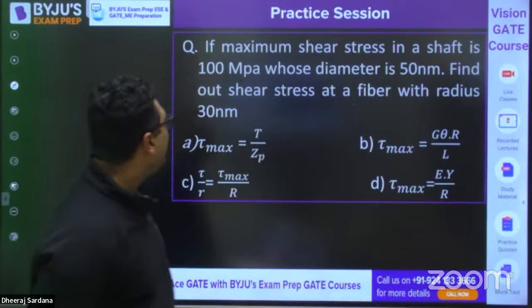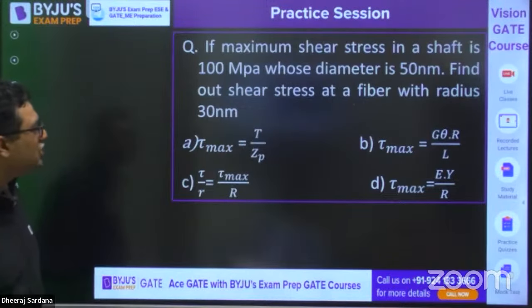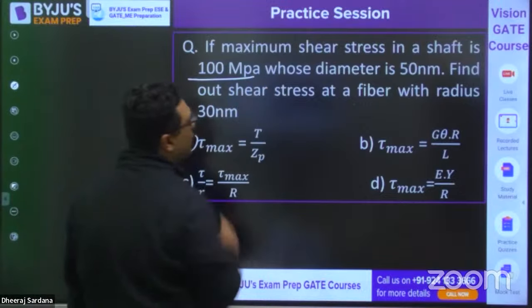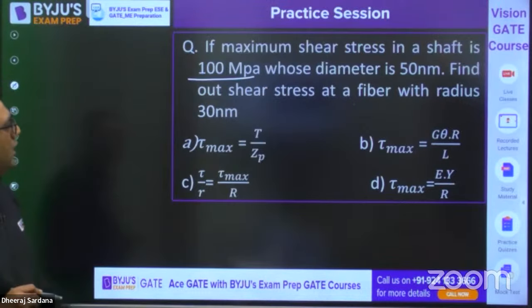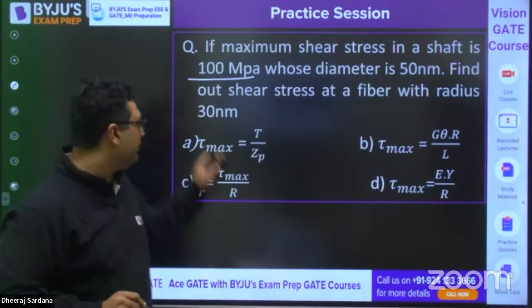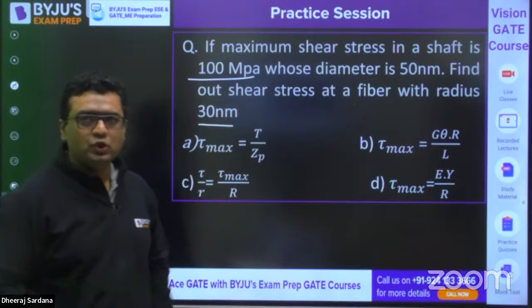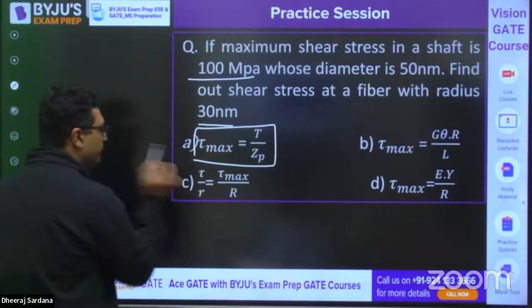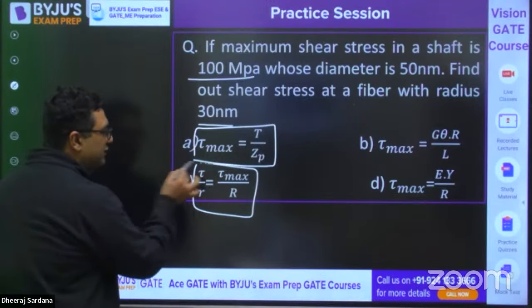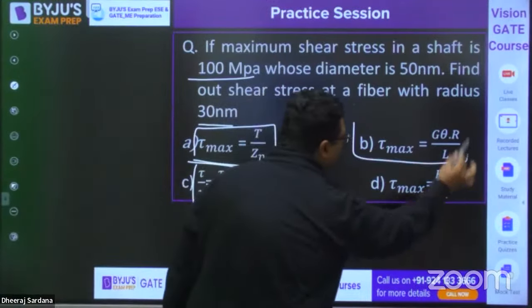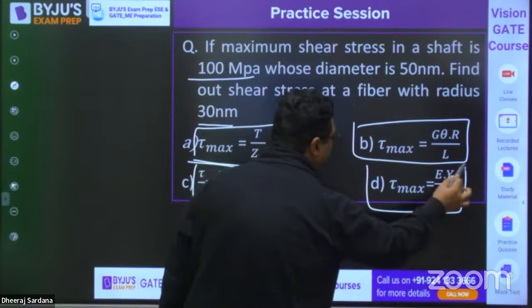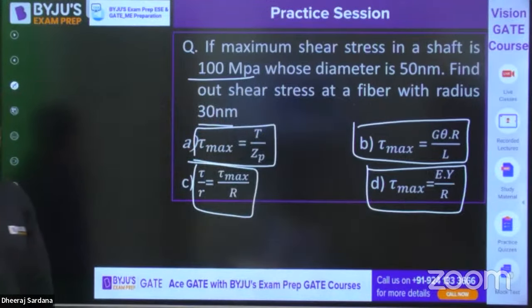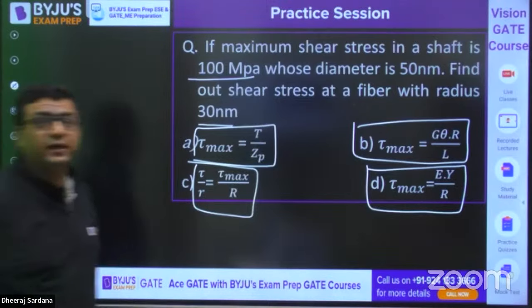So they are saying that if the maximum shear stress in a shaft is 100 MPa, whose diameter is 50 mm, find out the shear stress at a fiber with radius 30 mm. You need to tell which formula will be used. First, tau max is T by ZP. Second is tau by R equals tau max by R. Third is tau max equals G theta R by L, tau max equals EY by R. This is an MCQ, only one option is correct.